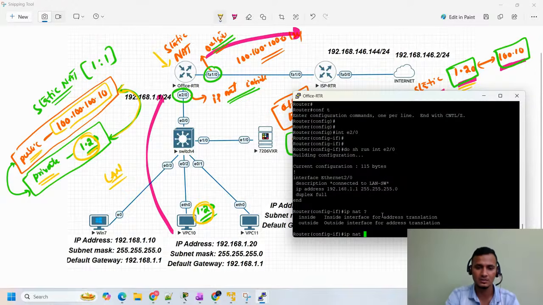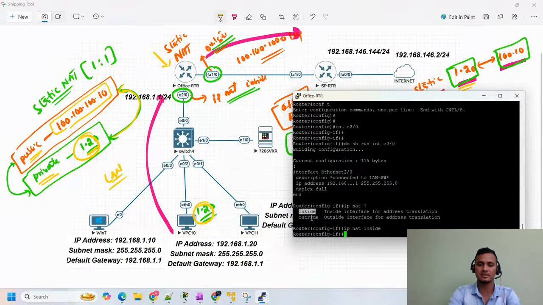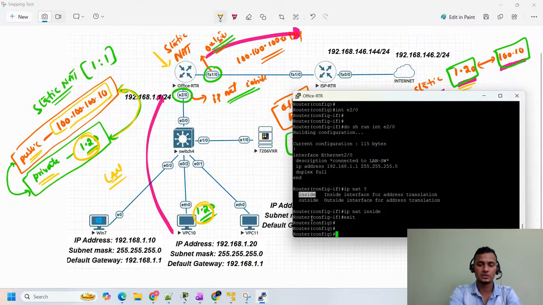So in this interface, I'm going to type IP NAT inside. You will see in the question mark only inside and outside. So here I'm going to type IP NAT inside, hit enter, and exit. If you check now, show run interface E2/0.